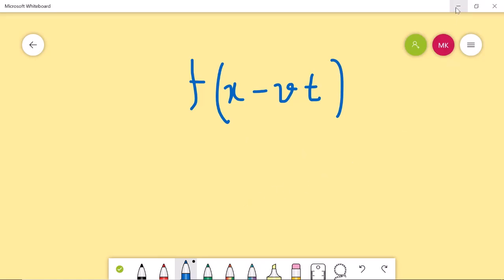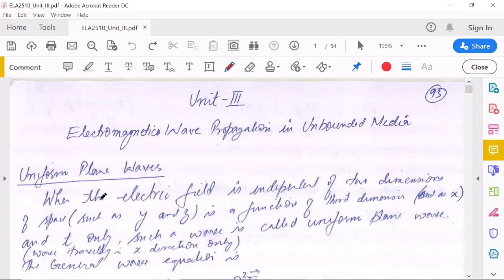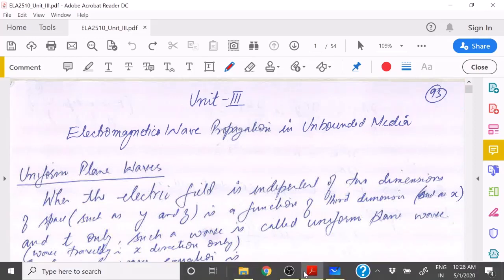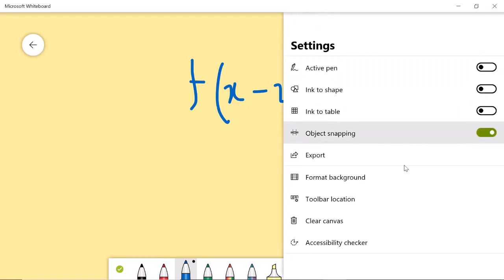So now we will have a specific case of the wave, which is called the uniform plane wave. And what is a uniform plane wave? The wave in which the electric field is independent of two dimensions of space and is a function of only the third dimension, and definitely it is a function of time. So it is a function of one dimension and time, whereas in the directions perpendicular to this third dimension, the electric field is independent. What is meant by this?